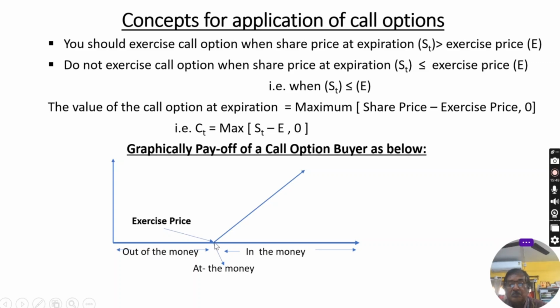At the moment the share price goes above the at the money point or exercise price, the call option owner will use it and will get the benefit, or will be in an advantageous position. That's why above at the money, whatever the prices in the market of the share, shown by the arrow, this is in the money. This is the graphical presentation for the application of call option. This is out of the money, this is in the money, this is at the money.